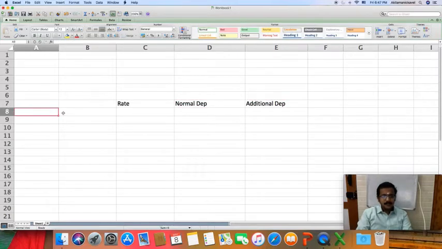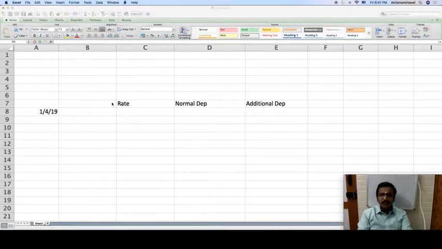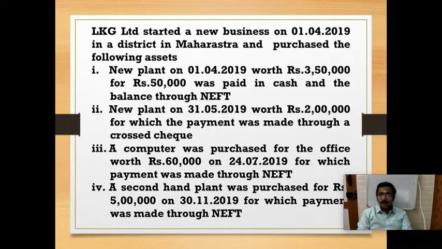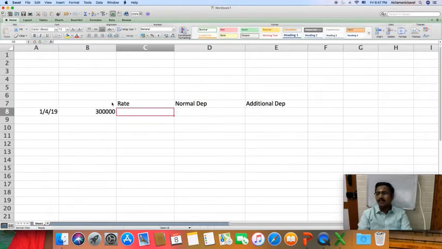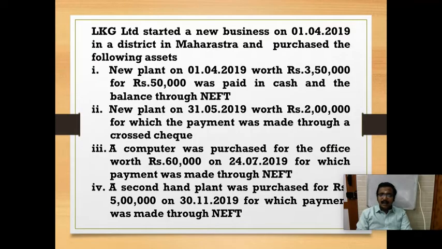Okay, so first, on 1/4/2019 an asset was purchased for 3,50,000, a new plant and machinery, and 50,000 was paid in cash. So this 50,000 does not form part of the cost of asset. So for the purpose of calculating depreciation, the cost of asset is 3 lakh, and for plant and machinery we know it is 15%.